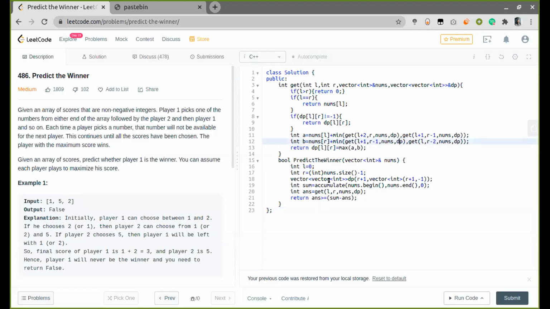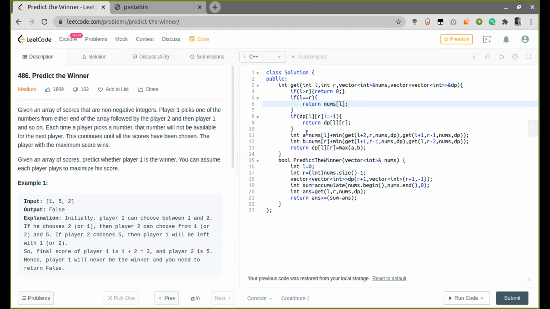Okay, so this is the code. The endpoints are from 0 to n minus 1, and then this is the DP. We will come to the DP one later. So this is the base case, when we have only one element in the array, so I will just return that element itself.